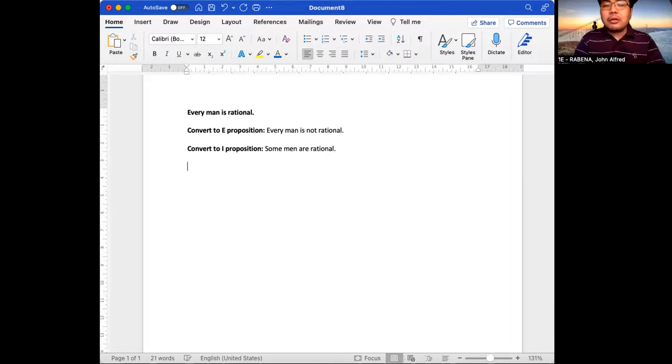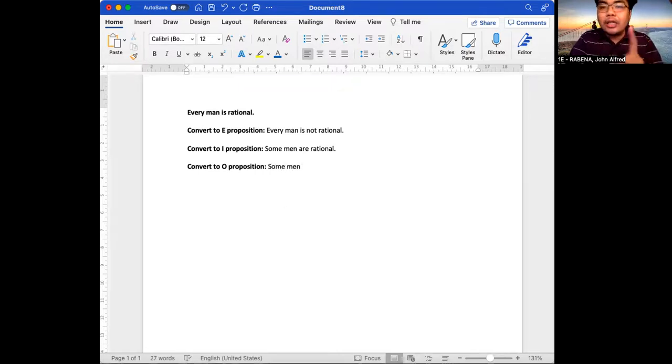Now what about convert to O proposition? It should have a particular quantity and a negative quality. So for particular quantity, we also make use of the word some men.